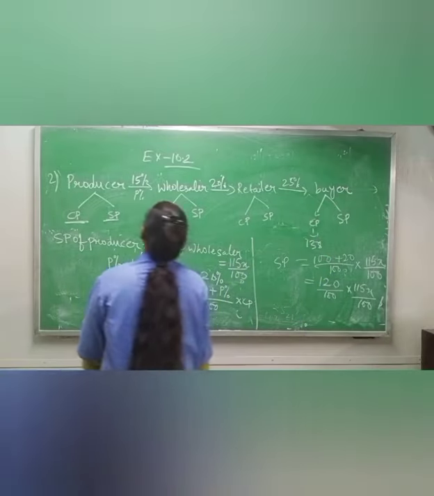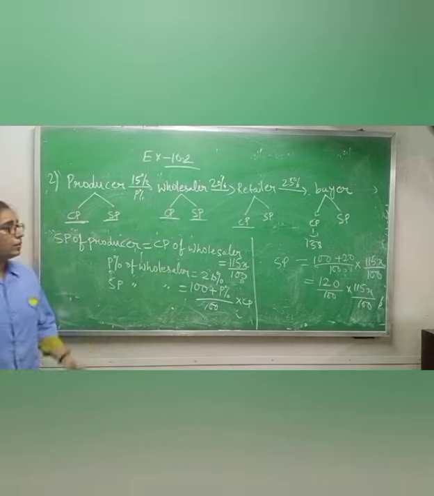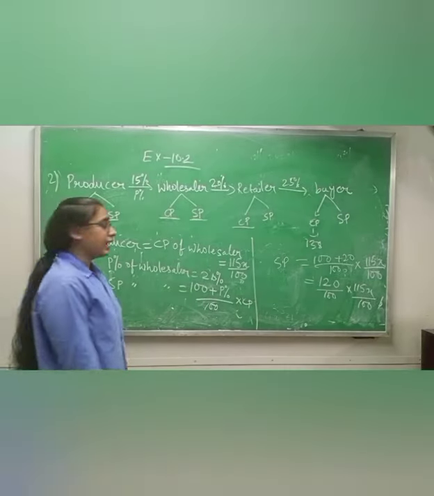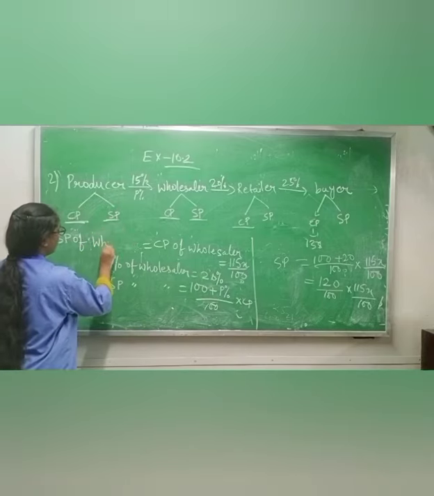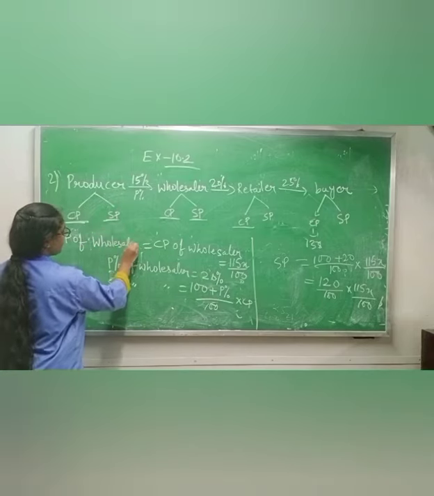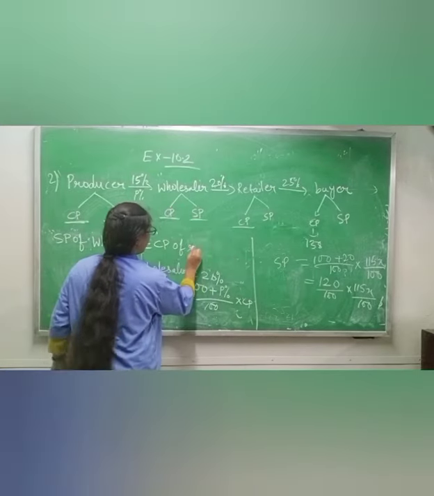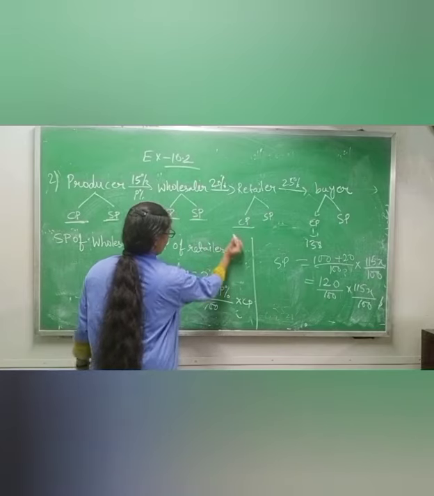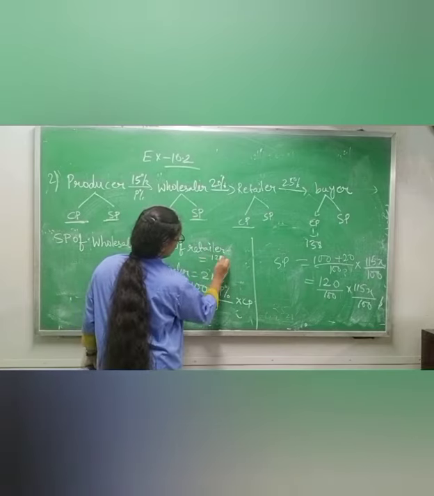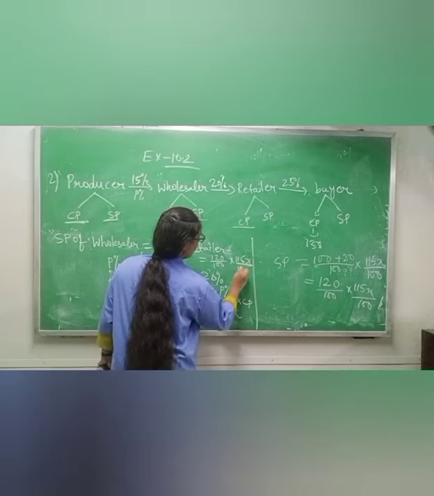Now what you will write, seeing this straight line diagram: selling price of wholesaler is equal to cost price of retailer, which is equal to 120 by 100 into 115x by 100.